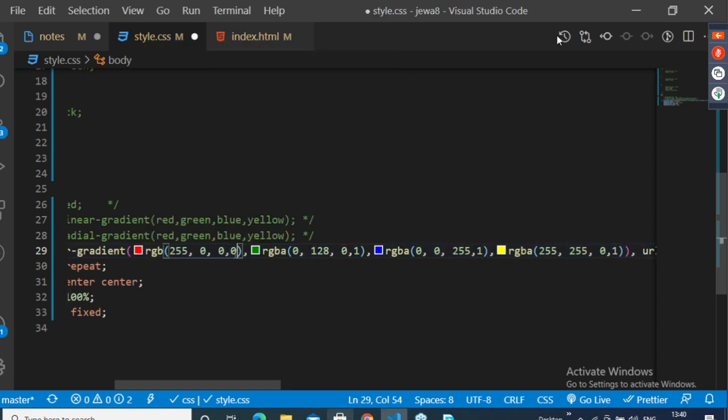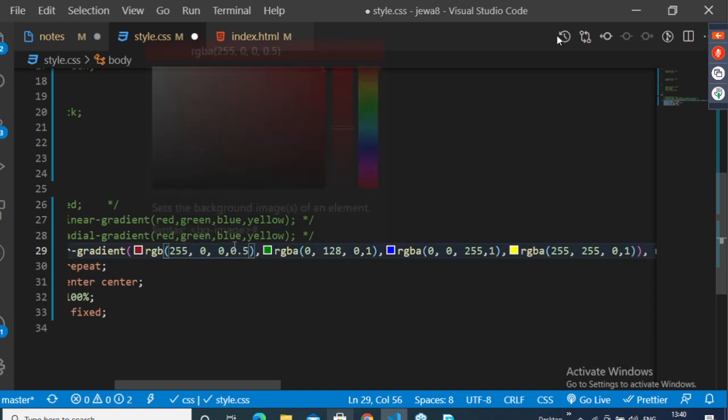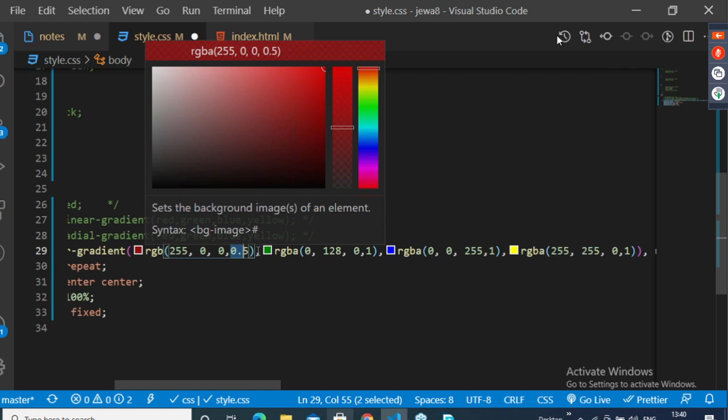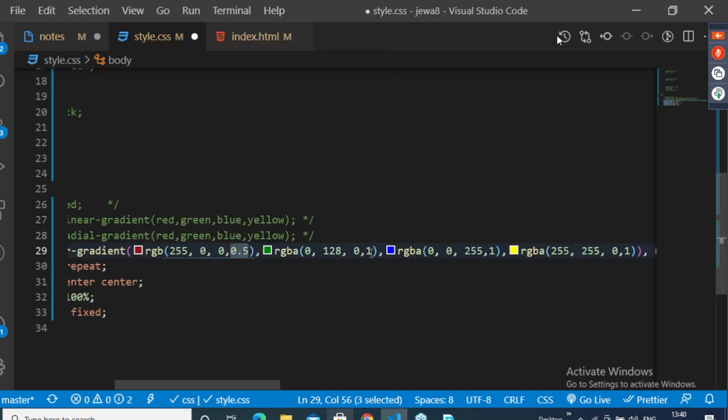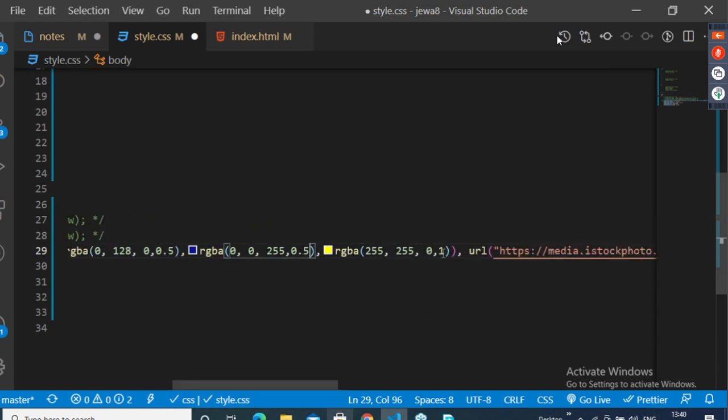I'll go here and make this 0.5. You can use whatever value you want. I will pass 0.5 for everything, guys. Copy this, and here also I'll pass 0.5. So now through these colors, the image will be visible.